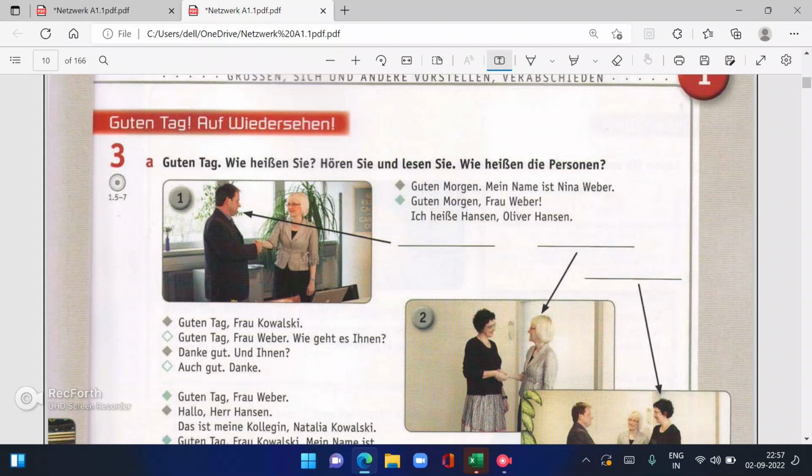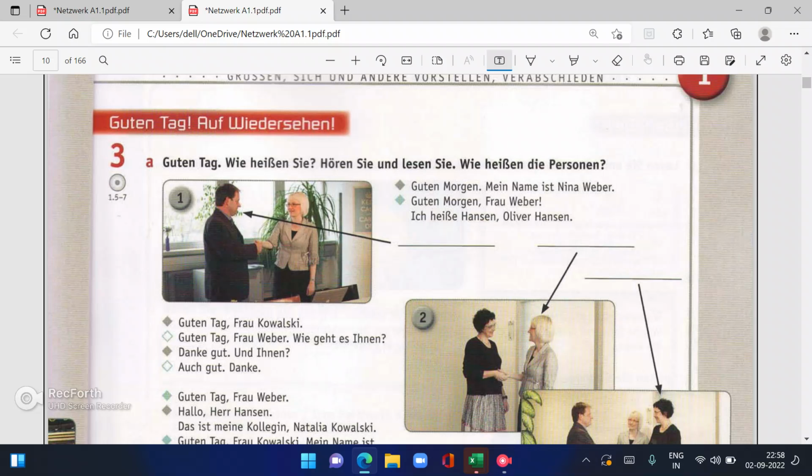Now this is again to hear, but we are going to read it. So the question is Guten Tag. Wie heißen Sie? Hören Sie und lesen Sie. Wie heißen die Personen? Guten Tag, good day. What is your name? Wie heißen Sie? Hören Sie, listen and read. And then write down the names over here.